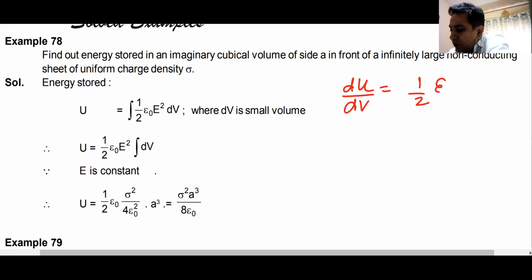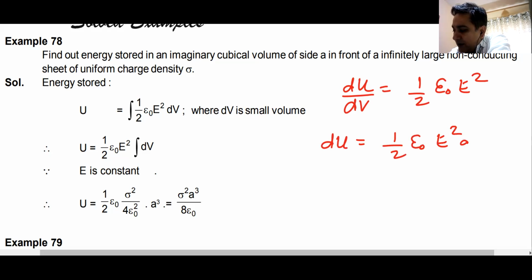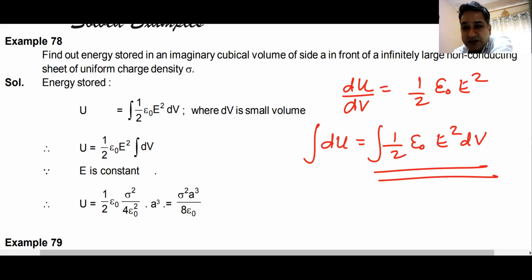That will be equal to half epsilon naught E square. Small energy dU will be half epsilon naught E square into dV. Total energy will be the sum over this. Sum means integration. Just integrate this. Half epsilon naught E square is constant here, so the integral of dV is simply V. You just put the value of volume V.